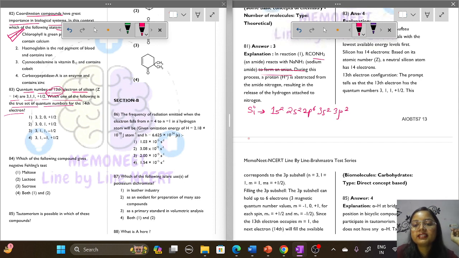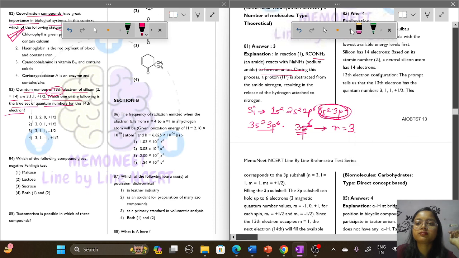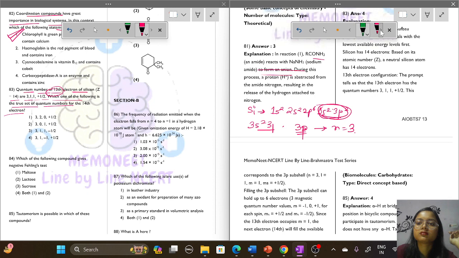So for silicon, this is the electronic configuration, and we have to see the 3p2 part. 3 means n is equal to 3, the principal quantum number is 3.